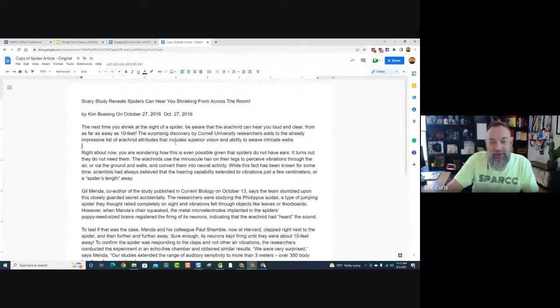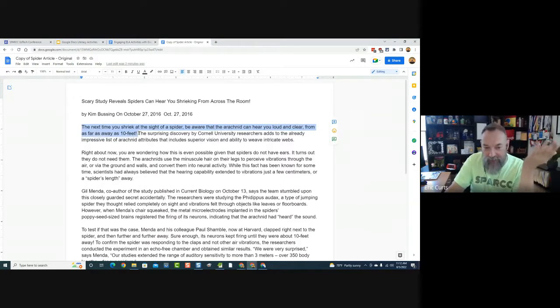But what the student would do is they would start by reading through this and trying to decide, what's critical? What do I absolutely need to keep? And then what could we toss? So the first paragraph says, the next time you shriek at the sight of a spider, be aware that the arachnid can hear you loud and clear from as far as 10 feet away. The surprising discovery by Cornell University researchers adds to the already impressive list of arachnid attributes that include superior vision and ability to weave intricate webs.